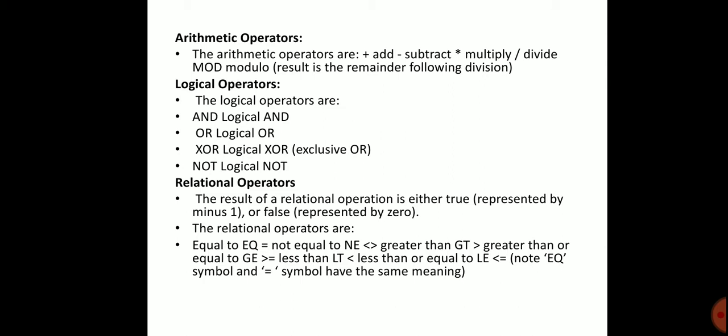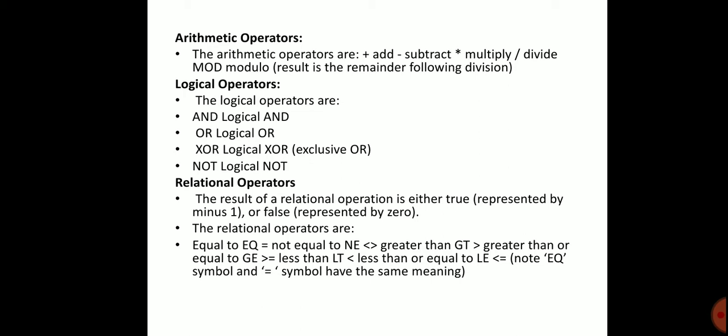And then relational operations. The result of a relational operation is either true, represented by minus 1, or false, represented by 0. The relational operators are equal to, EQ; not equal to, NE; greater than, GT; greater than or equal to, GE; less than, LT; and less than or equal to, LE. Note that the equate symbol and the equal to symbol have the same meaning.